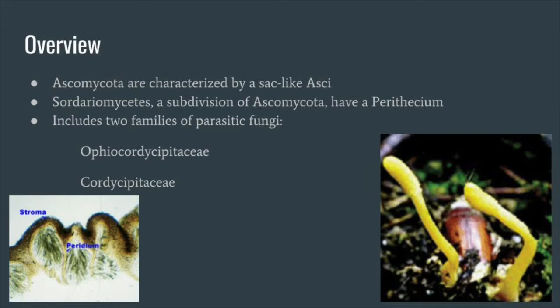One species in the Ophiocordycipitaceae is known as the zombie fungus and takes control of an ant's body, while others in the same family have mutualistic relationships with other insects such as cicadas. Lastly, some of the more deadly parasitic fungi include some species in the Cordycipitaceae who target tarantulas.